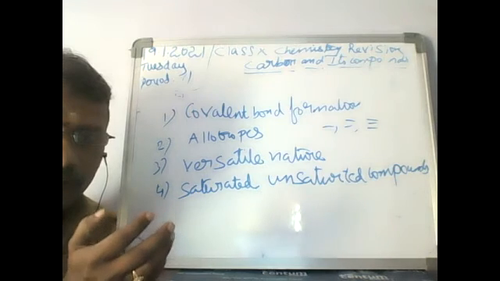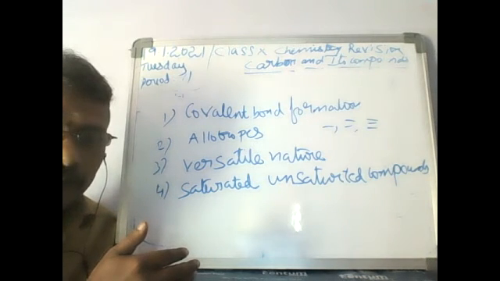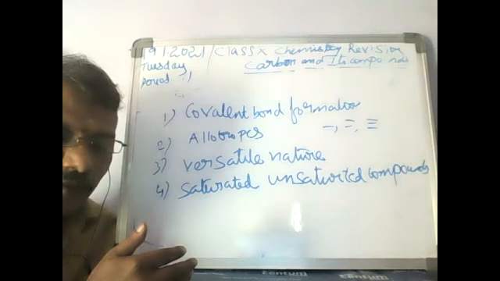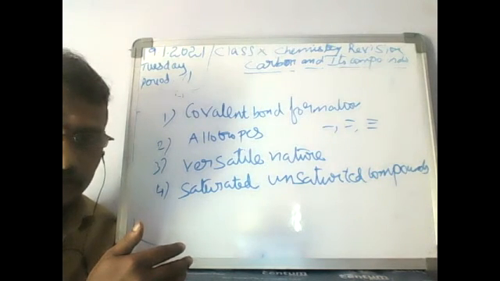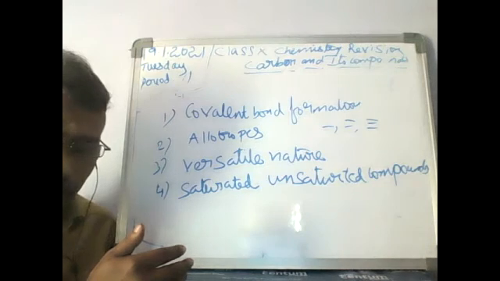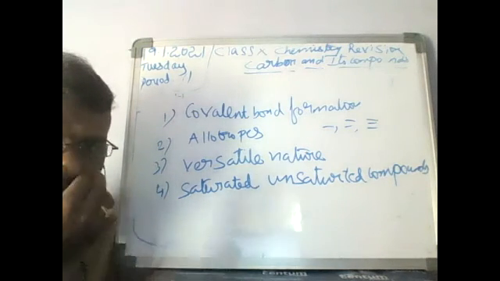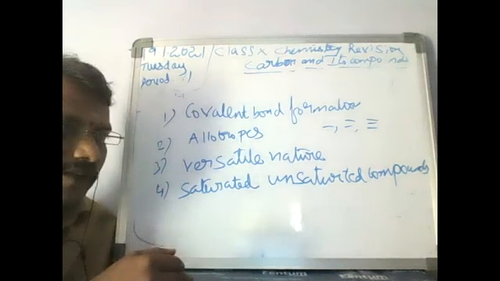Before that, what are organic compounds? The carbon compounds, other than the oxides, carbonates, and hydrogen carbonates, are all called organic compounds. The compounds which contain only carbon and hydrogen are called hydrocarbons. Friedrich Wöhler was the first scientist who synthesized urea. Through the synthesis of urea, he found that organic compounds can be made from inorganic compounds. Okay, so these are the main things.